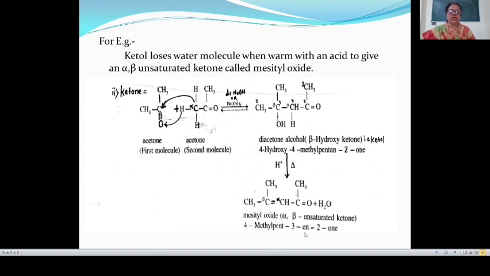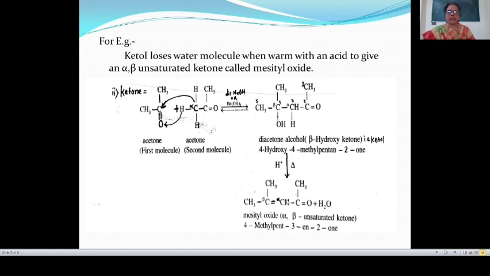This gives a beta hydroxyketone, that is a ketol, and this ketol loses a water molecule when warmed with an acid, and this gives an alpha beta unsaturated ketone known as mesityl oxide. In this reaction, this OH and this H are removed as a water molecule, and we get CH3, C, CH3. Then the single bond is converted to a double bond.